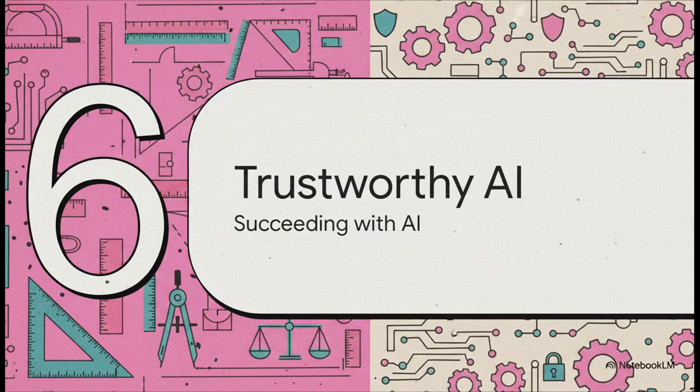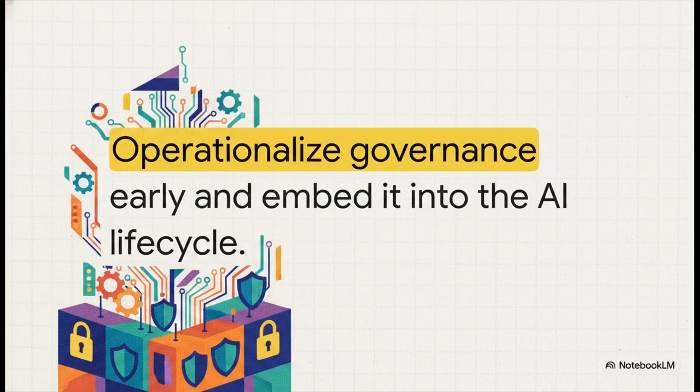Finally, Section 6, Building Trustworthy AI. How we actually succeed with AI. The organizations that are going to win this race, they will be the ones that operationalize governance early. They aren't going to just bolt security on at the end as an afterthought. They're going to embed it directly into their AI lifecycle, making it the very foundation of their innovation.